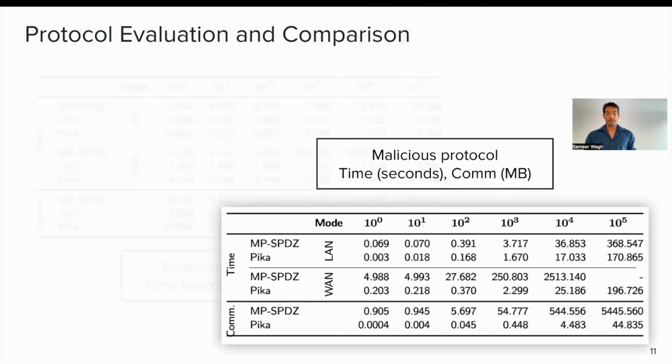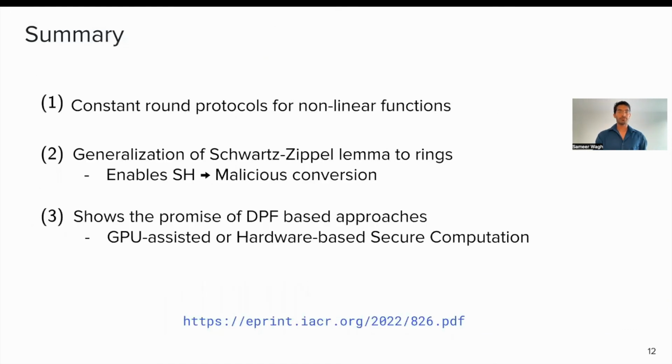Finally, to summarize, we have presented some constant-round protocols. The generalization of the Schwartz-Zippel lemma to rings could be interesting more broadly, and also enables semi-honest to malicious conversion, which could be of interest to other works. And DPF approaches are known to be compute heavy, so with work such as GPU-assisted or hardware-assisted secure computation, it might be interesting to look into these protocols from a performance point of view.